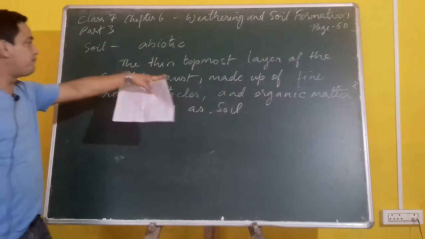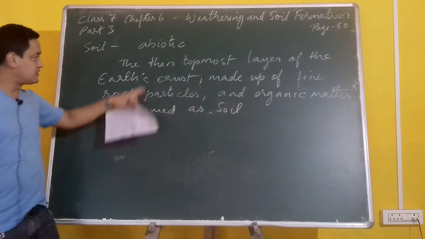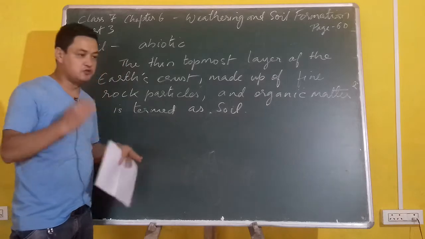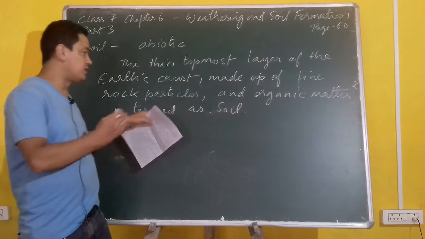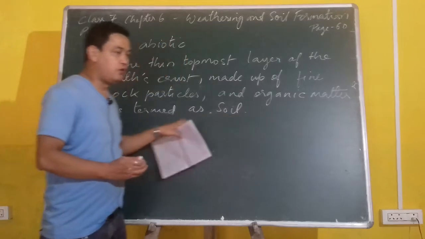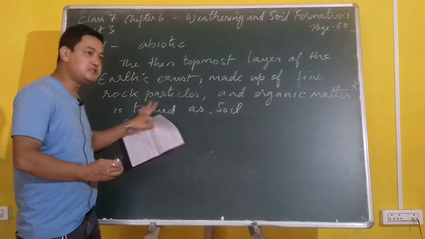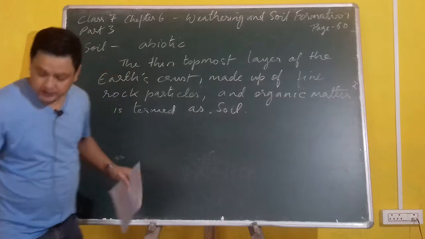The thin topmost layer of the earth's crust. The topmost layer is used for agriculture. It's made up of fine rock particles. So from the rocks we get the soil, and organic matter is also found in the topmost layer. This layer is known as the soil.